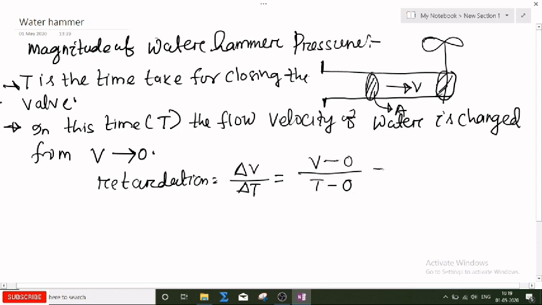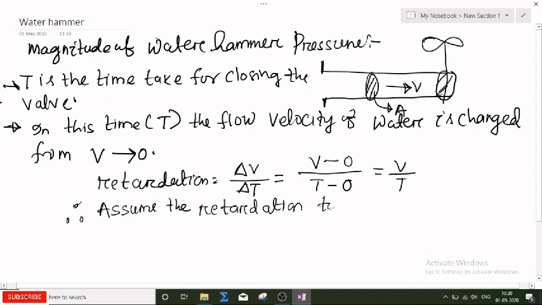So this is V by T. We have to assume one point: assume the retardation to be uniform throughout the length of the pipe.